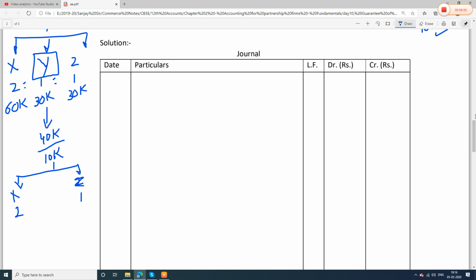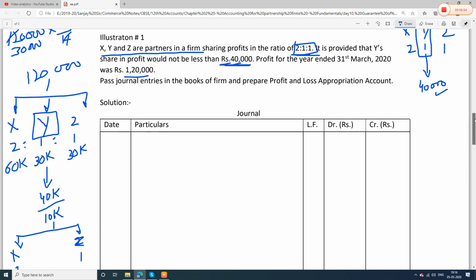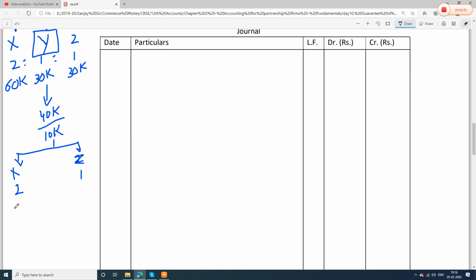So let us do the simple calculation of 10,000 rupees. What will be the amount? 3,333. No, I'm sorry, because X's share is 2, he will pay 6,667 and Z will pay 3,333. To whom will they pay?